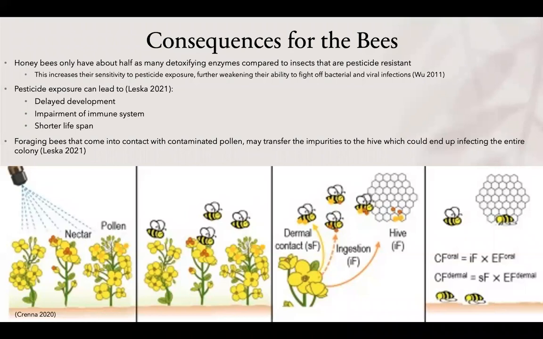This negatively impacts the honeybees as they only have about half as many detoxifying enzymes compared to insects that are pesticide resistant. This increases their sensitivity to pesticide exposure, further weakening their ability to fight off bacterial and viral infections. Pesticide exposure can lead to delayed development, impairment of the immune system, and a shorter lifespan. Foraging bees that come into contact with contaminated pollen may transfer these impurities to the hive, which could end up infecting the entire colony.